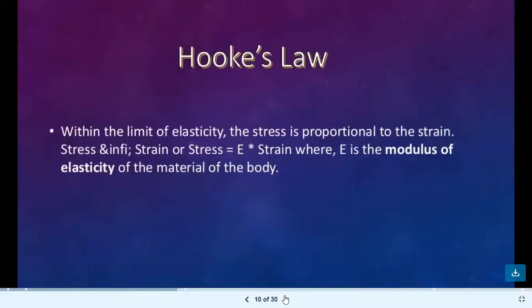What is Hooke's law? Within the limit of elasticity, the stress is directly proportional to strain. That is known as Hooke's law. Under the elastic limit, the stress is proportional to strain. So the modulus of elasticity becomes stress upon strain.